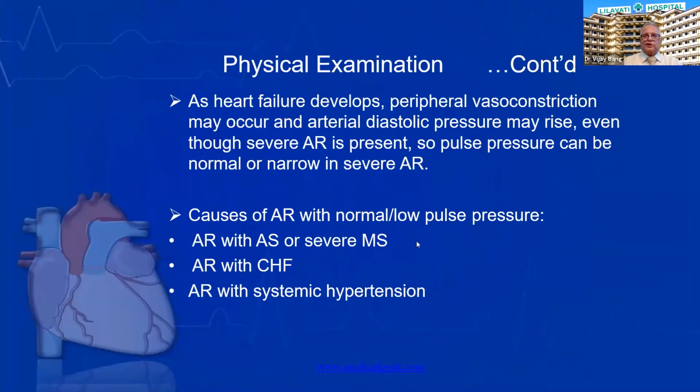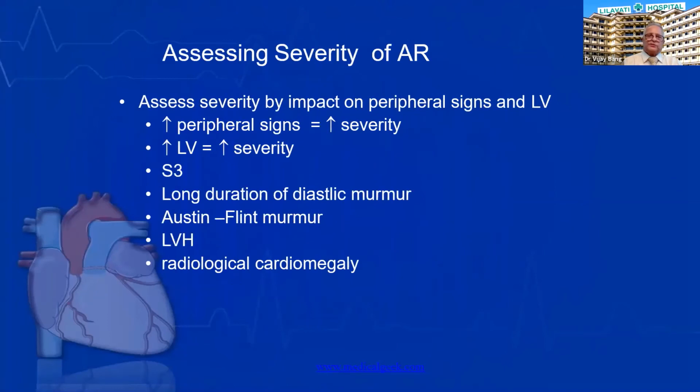As heart failure develops, the pulse pressure becomes either normal or low in congestive heart failure with AR. Other causes, such as associated aortic stenosis, mitral stenosis, and of course systemic hypertension, can cause low or normal pulse pressure.